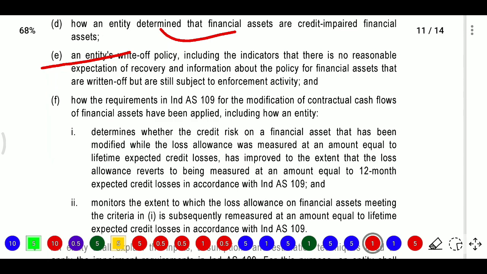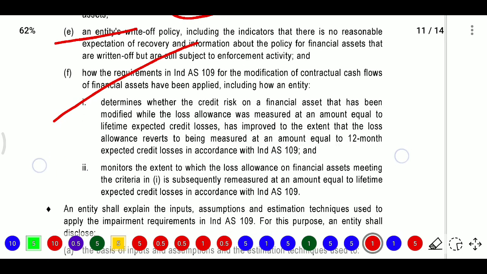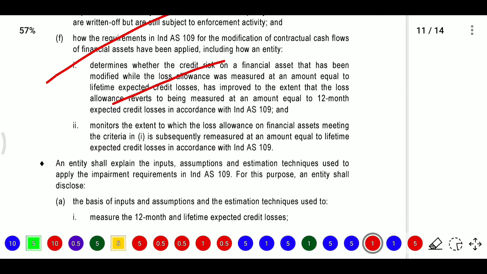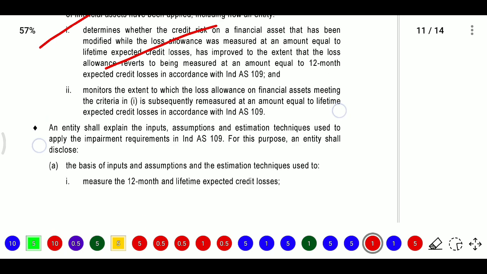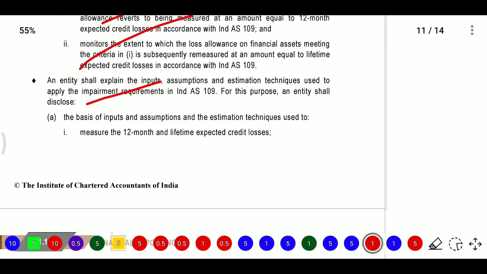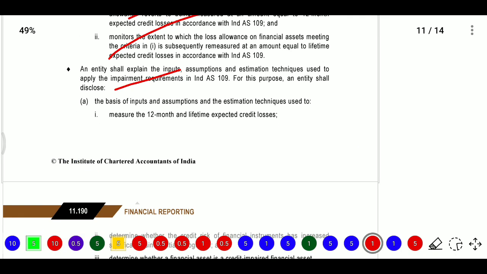How the requirements in Ind AS 109 for modification of contractual cash flows of financial assets are applied, how it determines the credit risk of financial assets, the 12-month expected credit loss, and how it monitors the extent to which loss allowance on financial assets meets the criteria. An entity shall explain the inputs, assumptions and estimation techniques used to apply the impairment requirements. Impairment we will discuss in another standard.